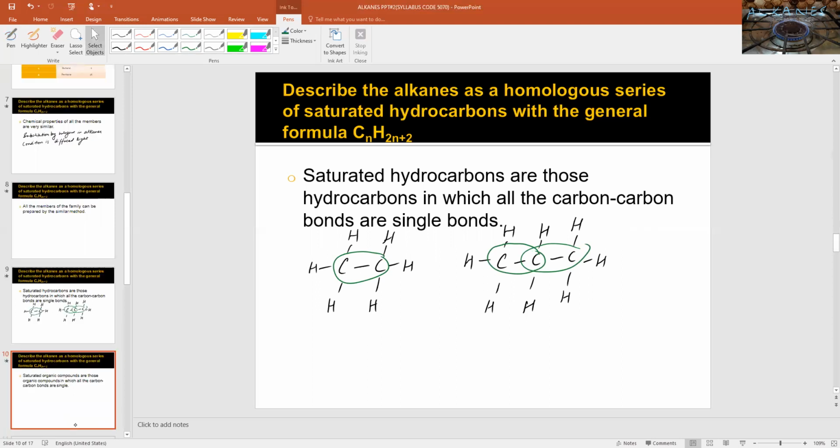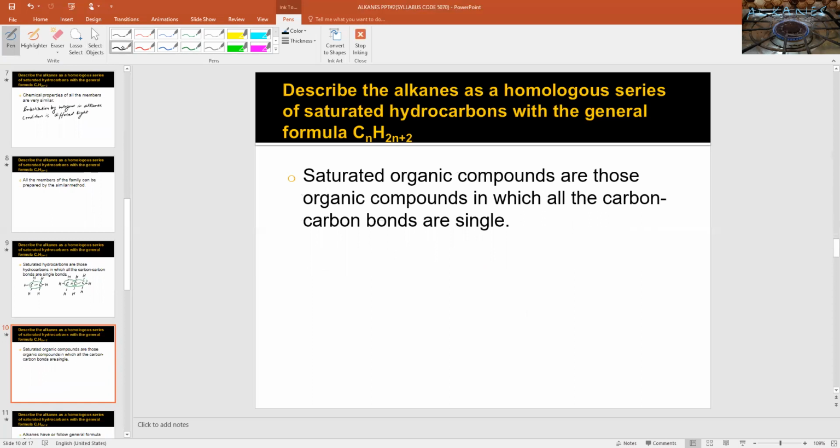Other organic compounds can also be saturated if they contain carbon-carbon single bonds. Let me show you some examples of other organic compounds being saturated. This is an example of alcohol.